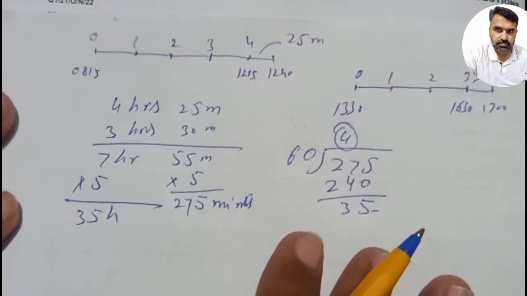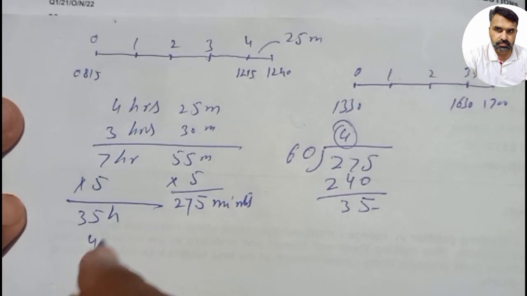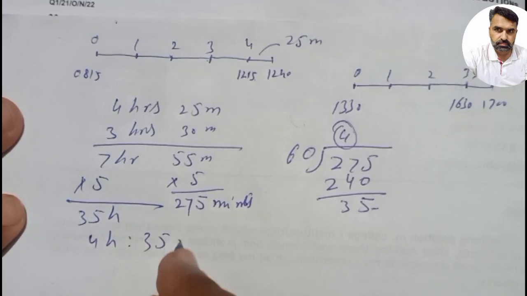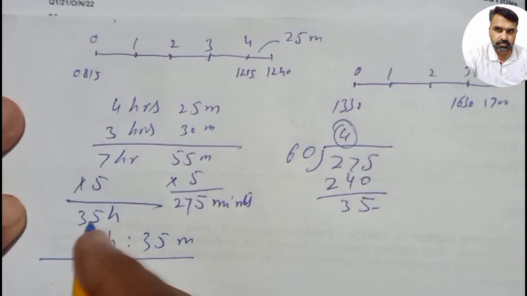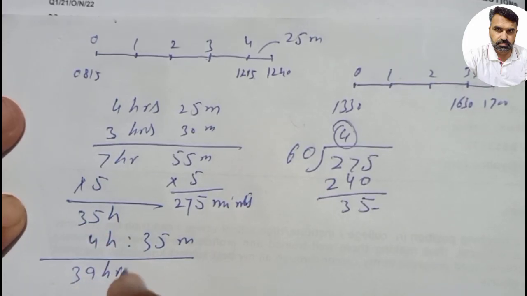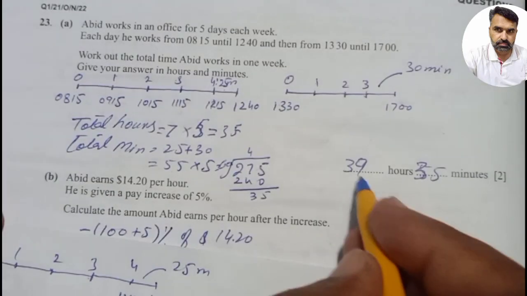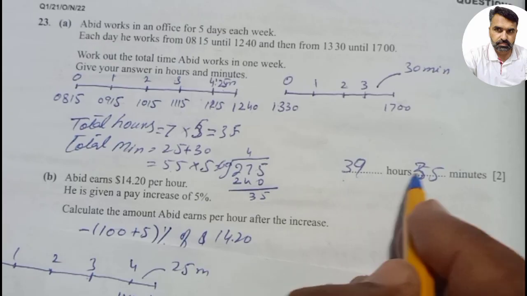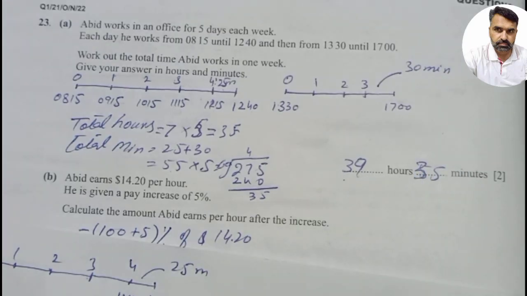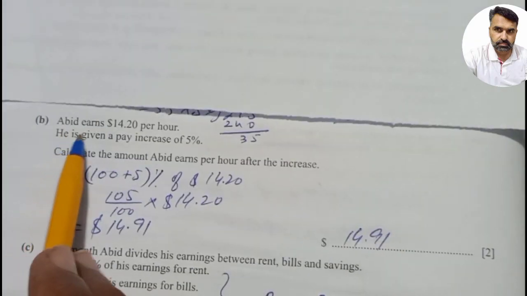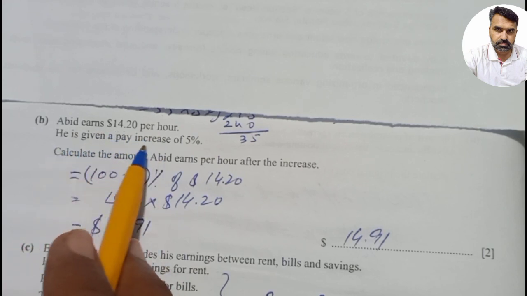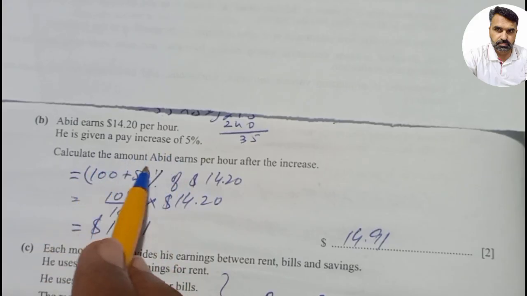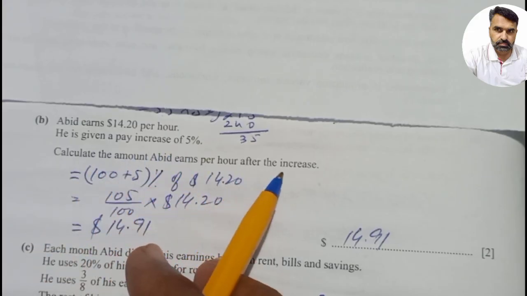So we will add 4 hours to the 35 hours, and he works 39 hours and 35 minutes per week. So students, we will write it in the specific space that is given: 39 hours and 35 minutes. B part: Abid earns $14.20 per hour. He is given a pay increase of 5%. Calculate the amount Abid earns per hour after the increment.